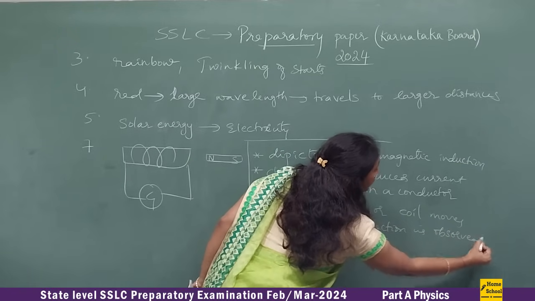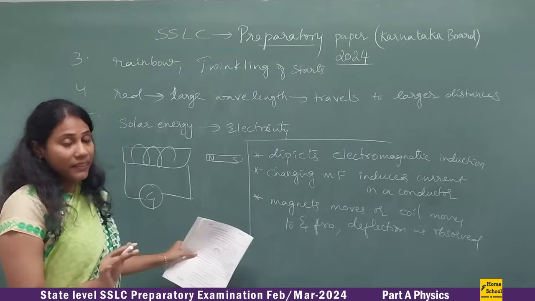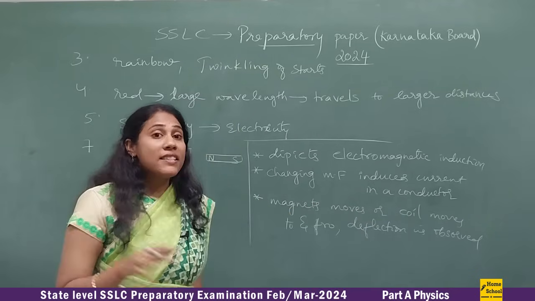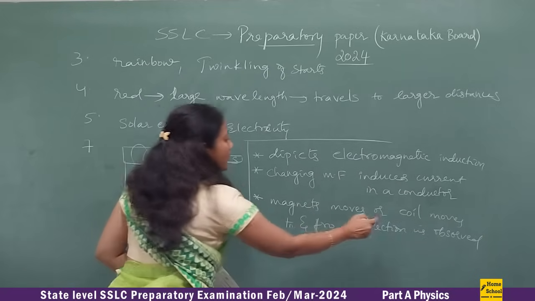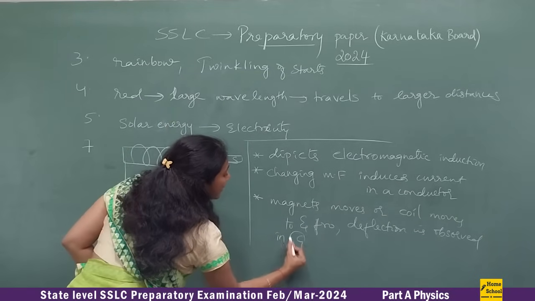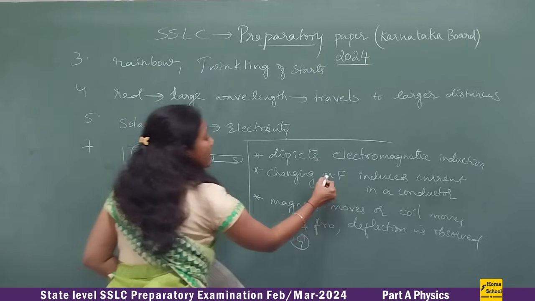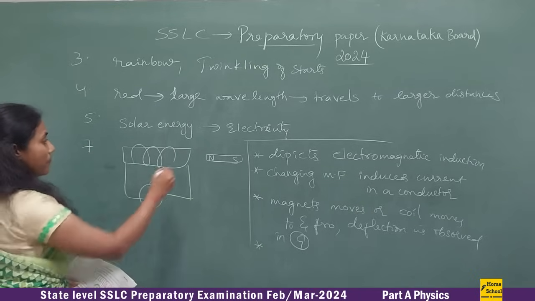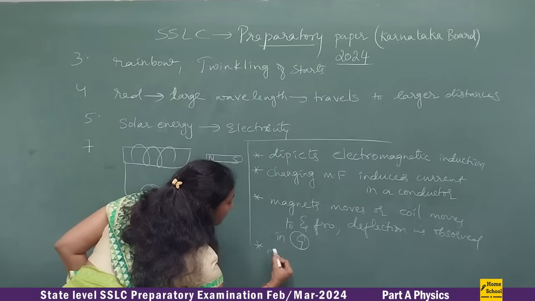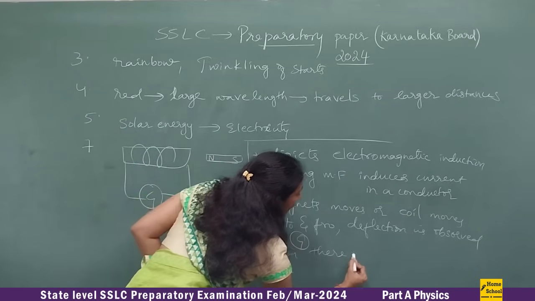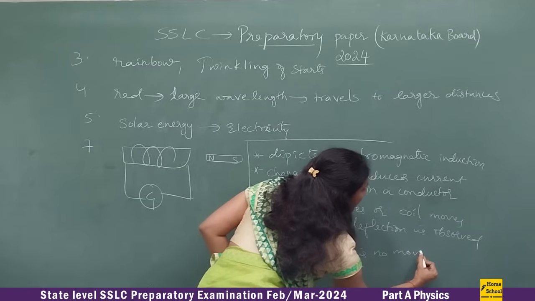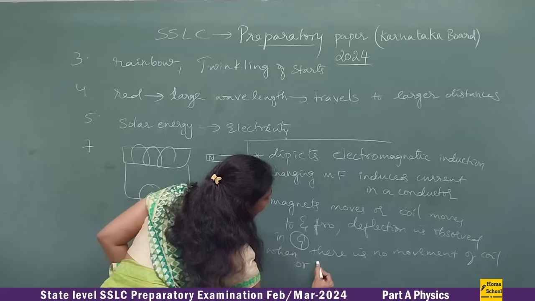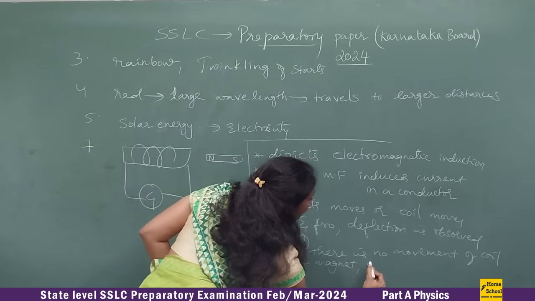Those who want to write the answers properly, please write them on a piece of paper, because this can be helpful for your final examination. Presentation of the answer is very, very important. So deflection is observed in the galvanometer. G means galvanometer here, MF in the sense magnetic field. Now coming to the last point: when there is no movement of the coil or magnet, no deflection is observed.